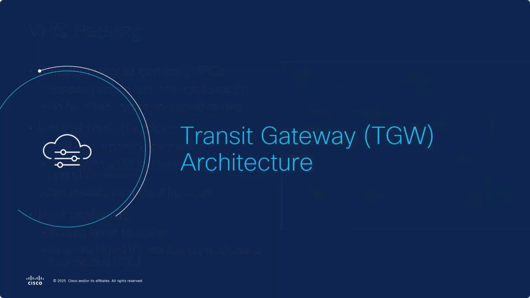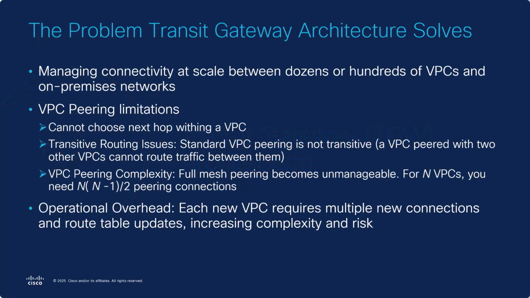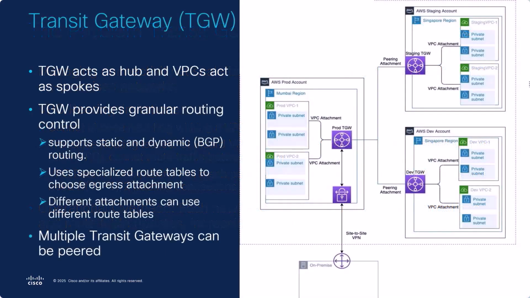Let's move on to transit gateway architecture. The problem that transit gateway architecture solves is managing the connections between multiple VPCs in a scalable manner. It overcomes the VPC peering limitations and reduces operational overhead. Transit gateways act as hubs, and VPCs act as spokes in a transit gateway topology.